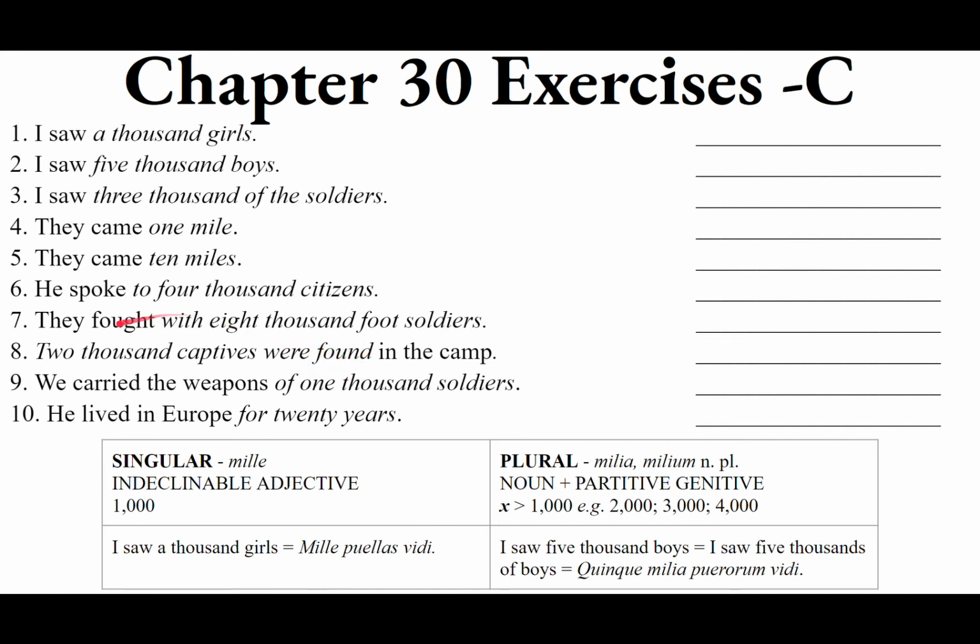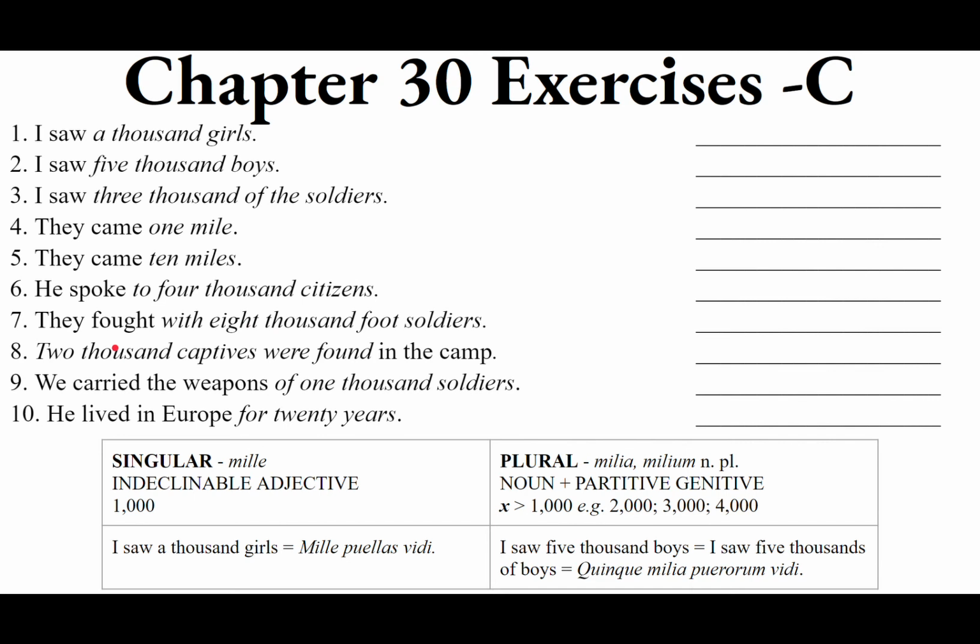Latin says it's the thousands, not the captives. The captives are a genitive, but genitives are almost like adjectives. They're nouns, but they have adjective powers, so genitives tend to modify other nouns. We're actually talking about the 2,000s as the things that were found. It's just 2,000s of what? Of captives. So the passive verb here needs to agree with the milia, the duo milia, not the captivorum.